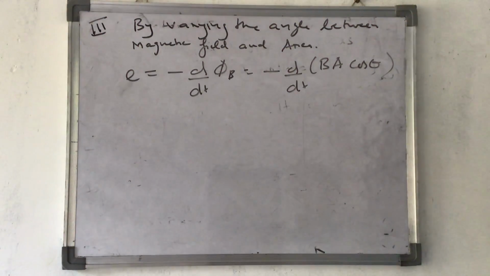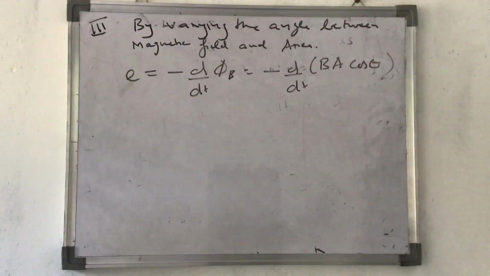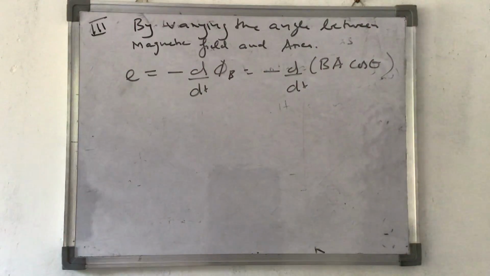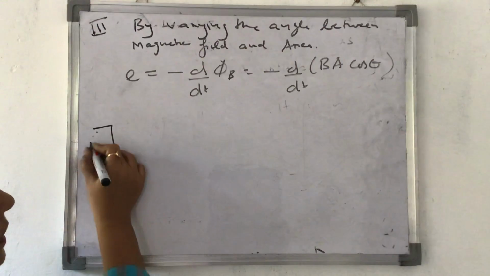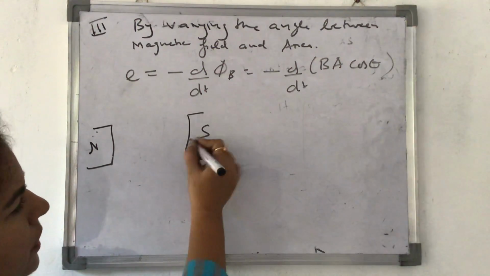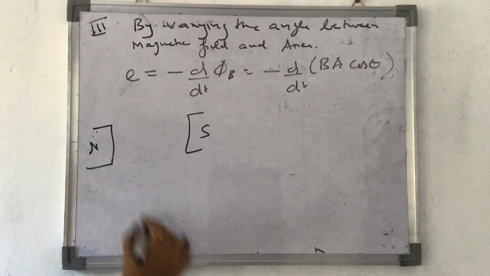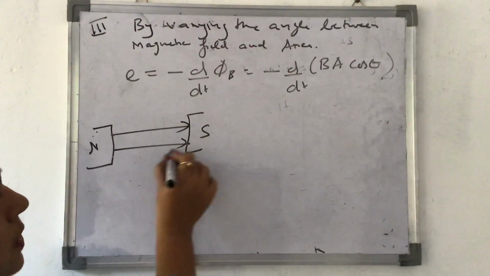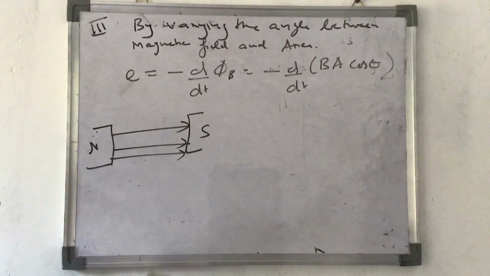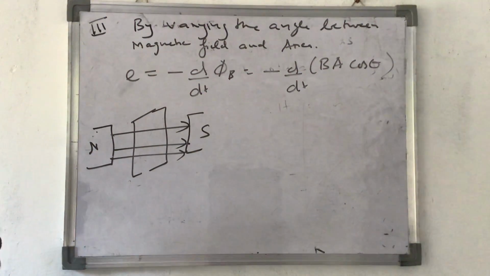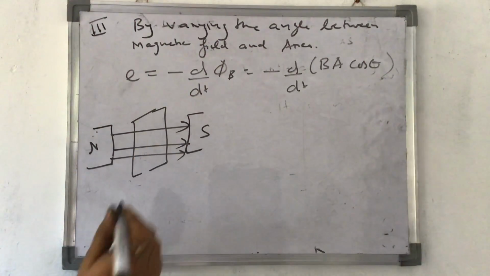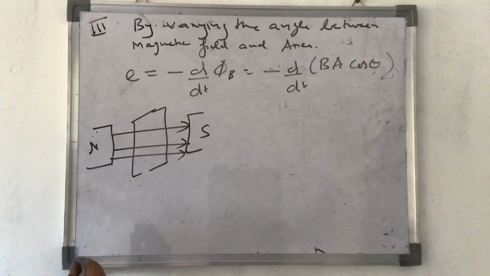How can you think of making it variable? But you see, let's consider the case of an AC generator. In case of AC generator, magnetic field is constant, no change in the magnetic field. The area of coil is also constant, there is no change in the area of the coil also. But what is changing? The angle between the magnetic field and the area of the coil.